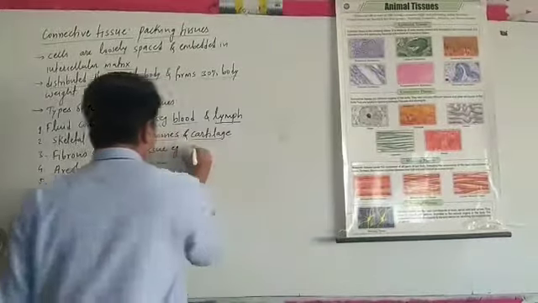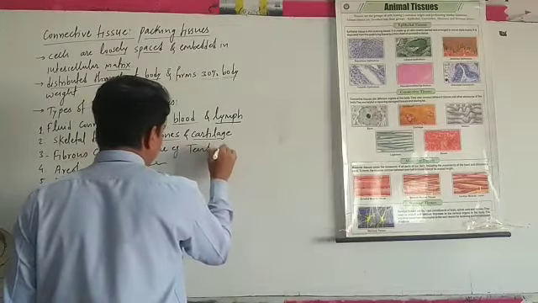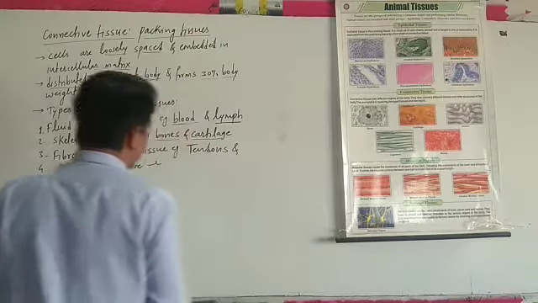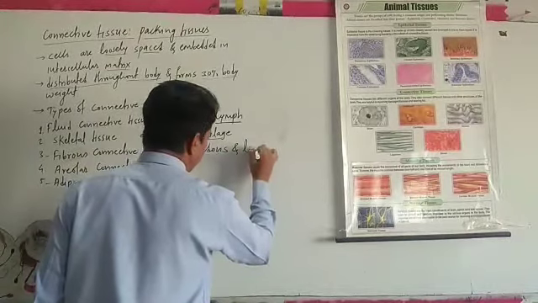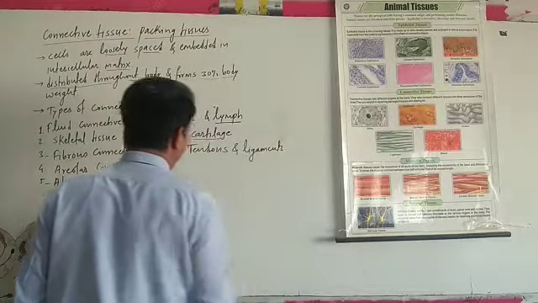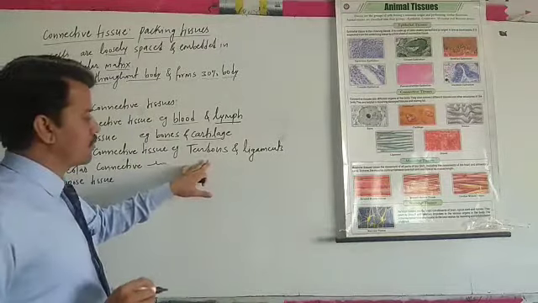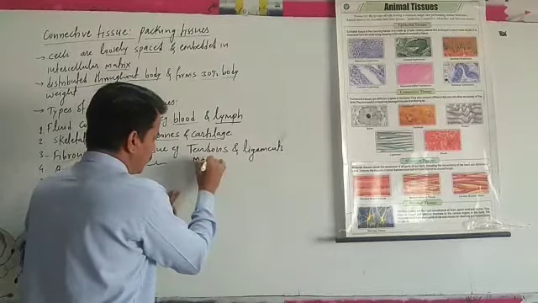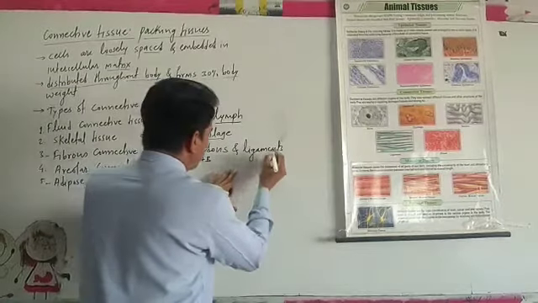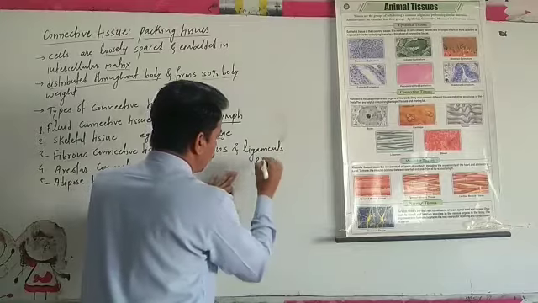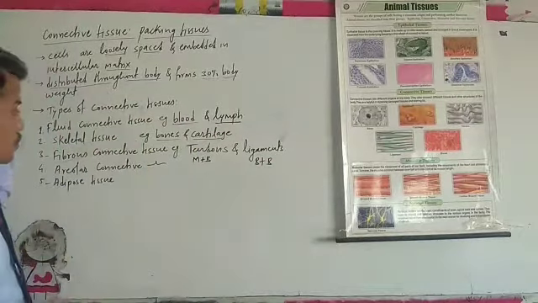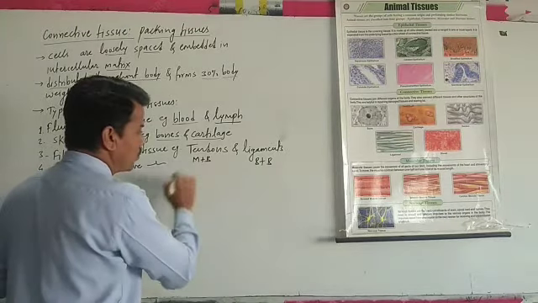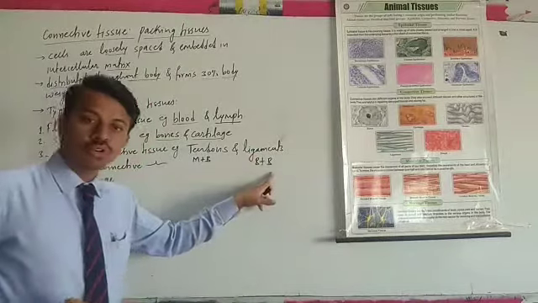In this there are mainly two types: tendons and ligaments. Tendons bind muscle to bone, and ligaments bind bone to bone, connecting as connective tissue.